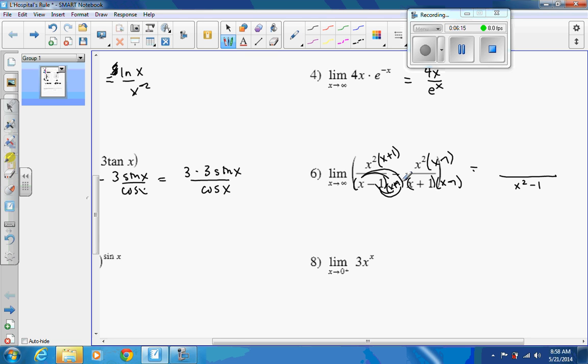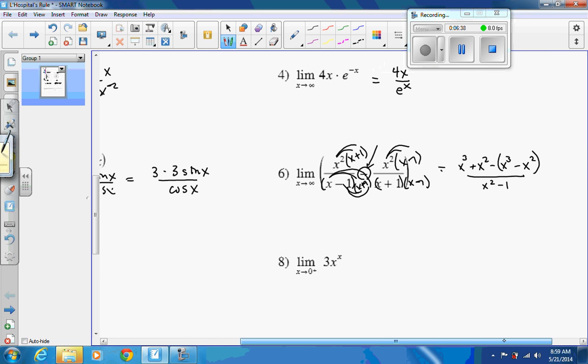On the top, we're going to get, let's see, the x squared, distribute that so I can find my derivative easier. I'm going to get x cubed plus x squared. And this one I'm going to get x cubed minus x squared. But be careful. Look at my sign in there. We're subtracting that whole thing.